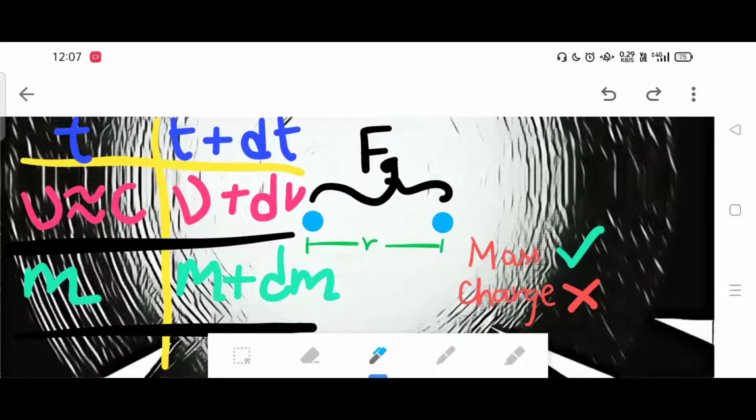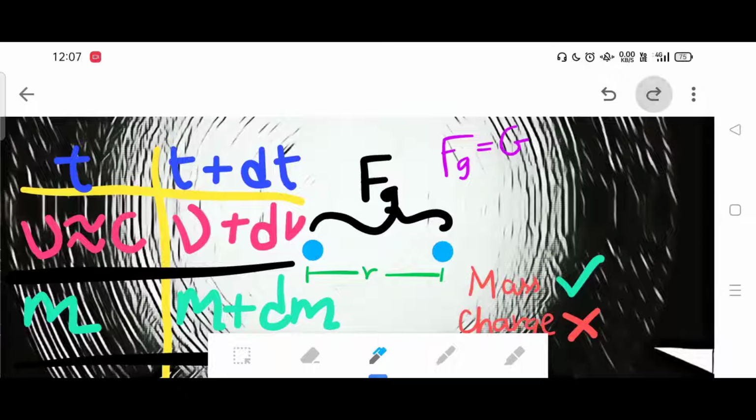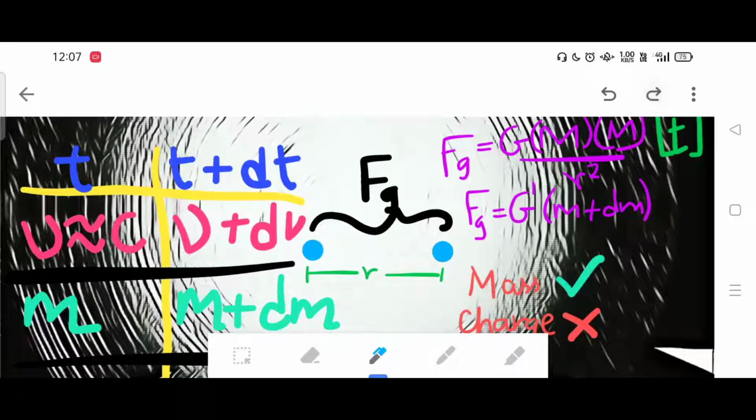Now we will discuss the gravitational force at time t and time t plus delta t. At time t, F is equal to G m square, that is m into m since the particles are identical, divided by r square. And at time t plus delta t, it's going to be G dash, I'm not saying G here, I'm saying G dash, into m plus delta m the whole square divided by r square.